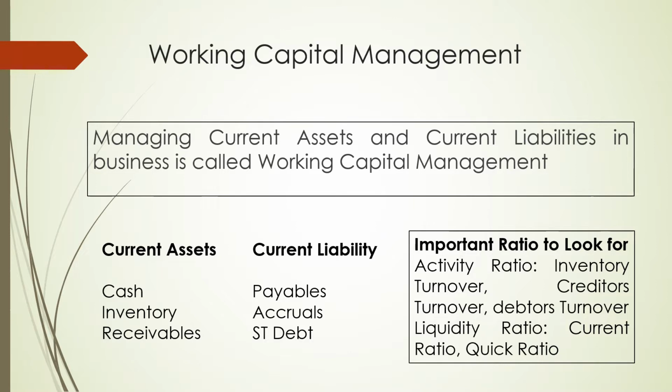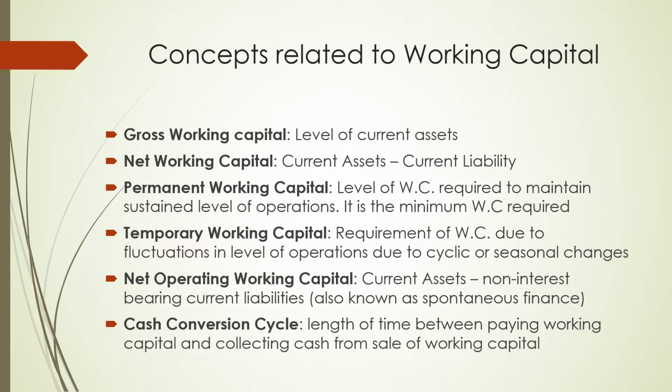And to assess whether a company is managing working capital properly or not, we will look at various ratios which we call activity ratios. These ratios are inventory turnover ratio, creditor turnover ratio, debtors turnover ratio, and the liquidity ratios, which are current ratio and quick ratio. So let's learn about some of the concepts associated with working capital.